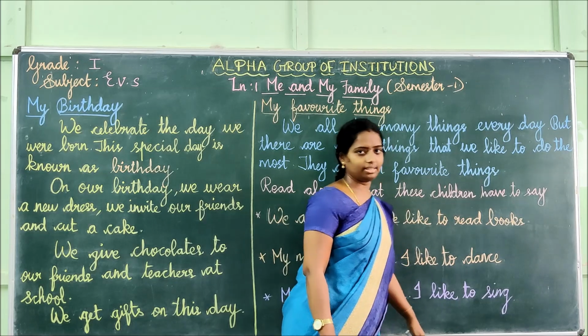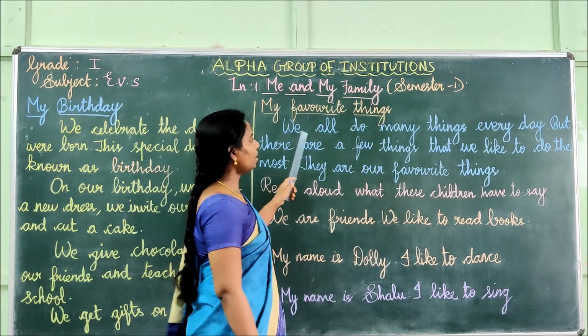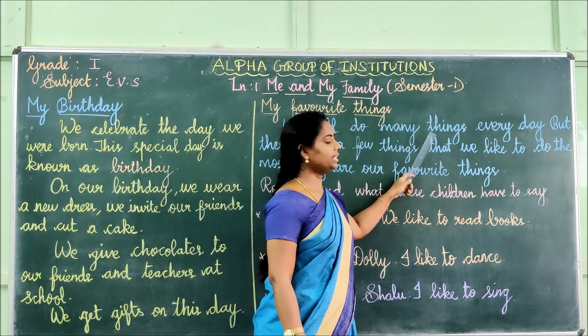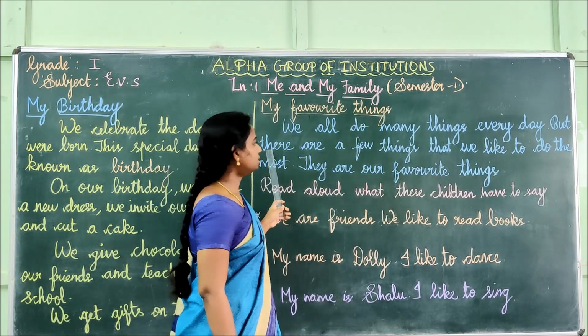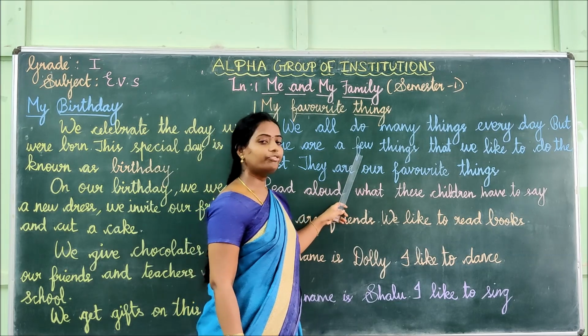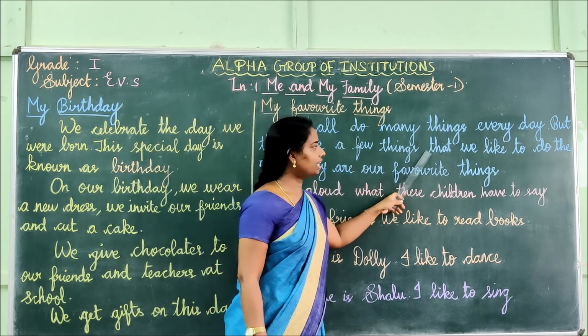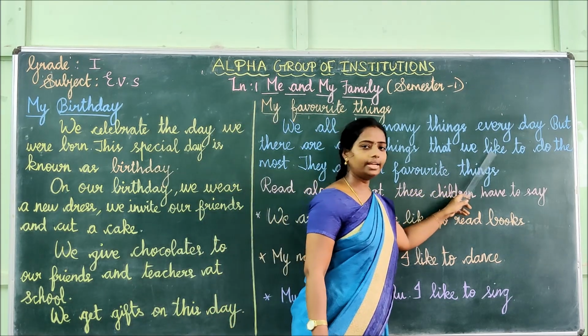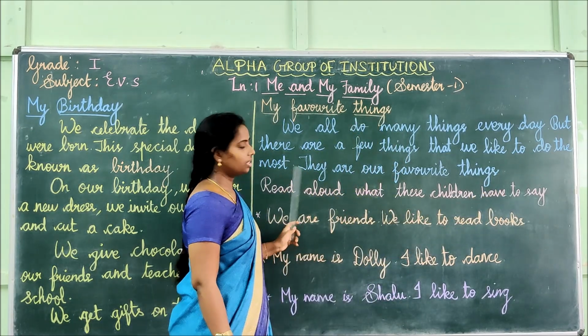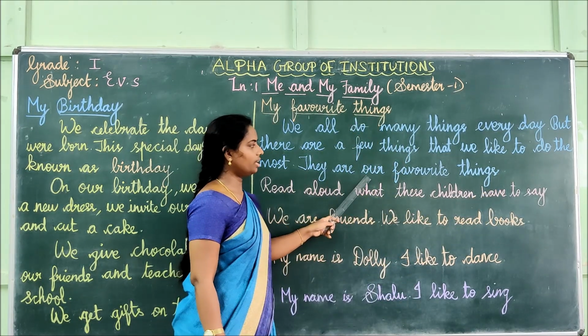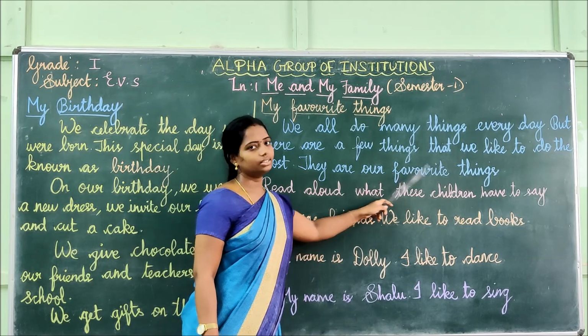Things, T-H-I-N-G-S. Okay, children, see, we all do many things every day, but there are a few things that we like to do the most. They are our favorite things.